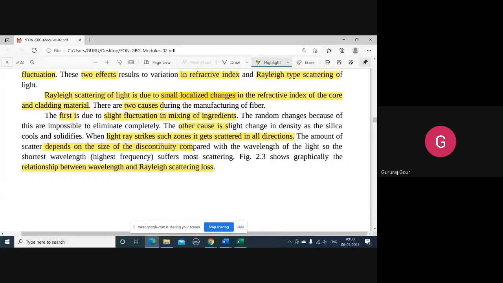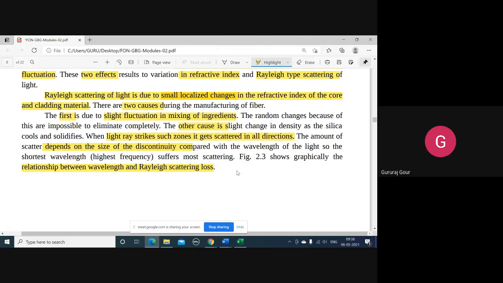So when the light ray strikes such localized zones, it gets scattered in all directions. And this amount of scattering depends on the size of the discontinuity compared with the wavelength of the light.